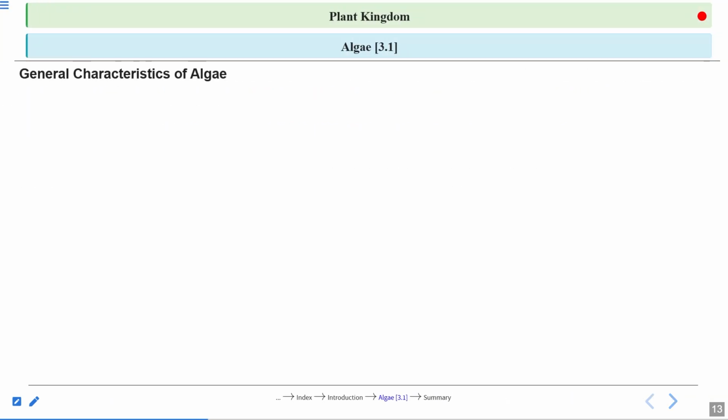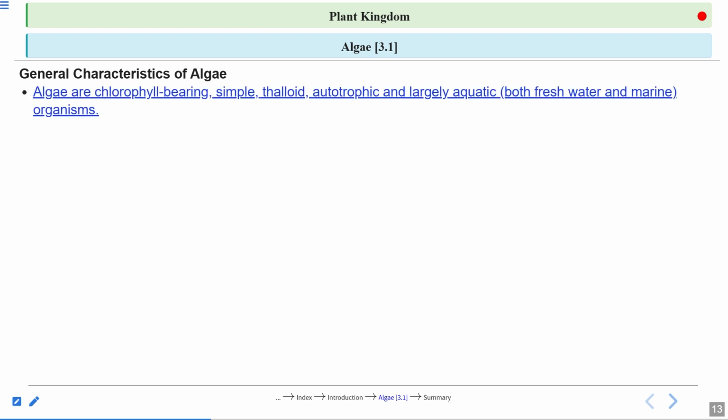Now we will study algae. First of all, the general characteristics of algae. Algae are chlorophyll-bearing, simple, thalloid, autotrophic, and largely aquatic organisms, both freshwater and marine. They have chlorophyll, the green pigment.